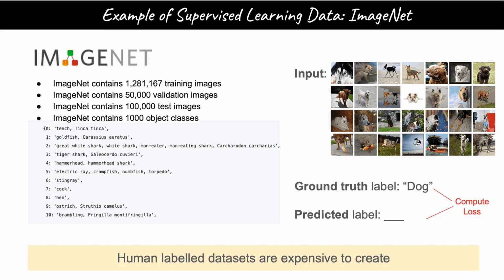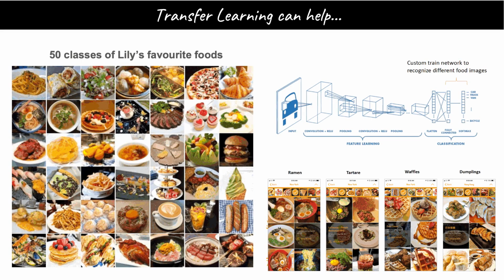If the loss is big, then you have to tweak the weights in the model until that loss gets smaller and smaller and converges. This is just a fun side project that I did to take the weights from a model trained on ImageNet images, freezing the weights other than the final few layers of the neural network and fine-tuning the model to recognize 50 of my favorite foods. By using transfer learning, which is like copy and pasting someone else's brain to serve as the starting point of your own, I was able to get this to work with only 2,000 tagged images, not millions.